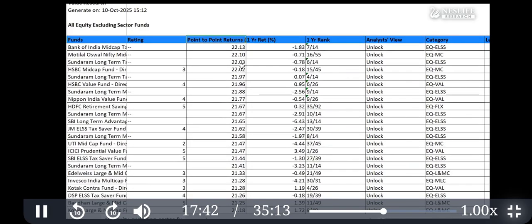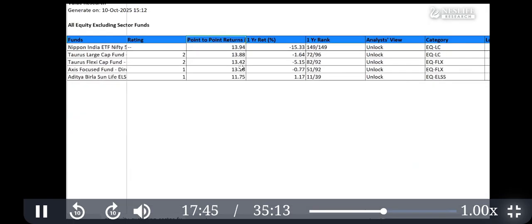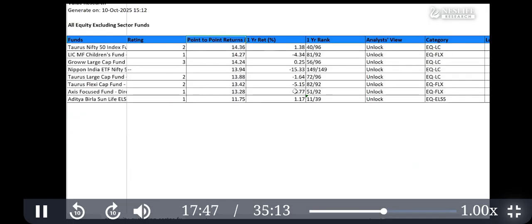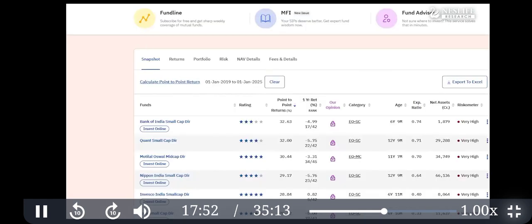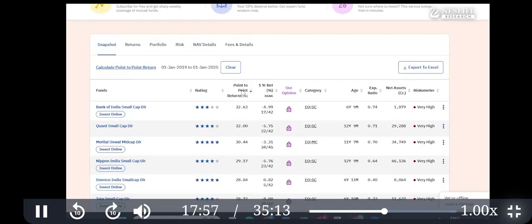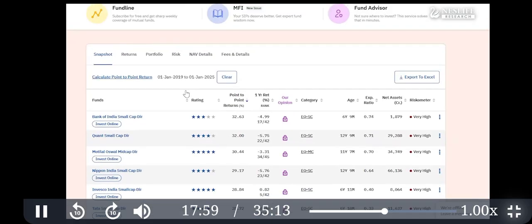And if you want to remove the bottom half for the filtering process, you can use Excel. But as of now, we'll discuss later how to select. This is how point to point return is seen on Value Research. When you are screening mutual funds, start with point to point first, to get an idea which are the top funds in the entire mutual fund category.